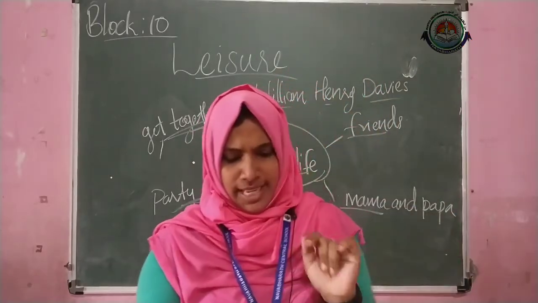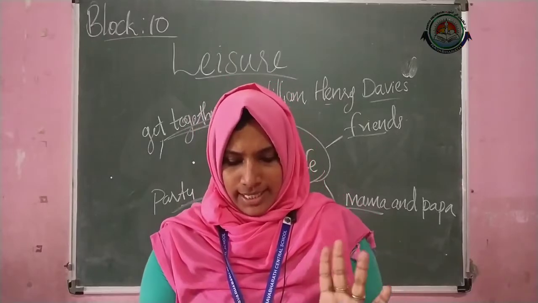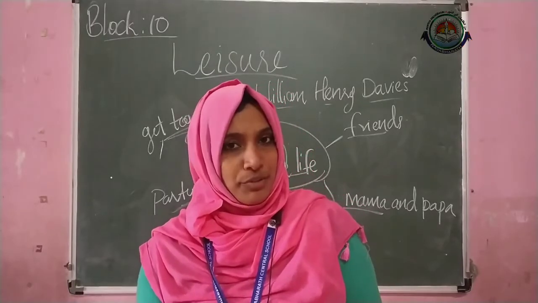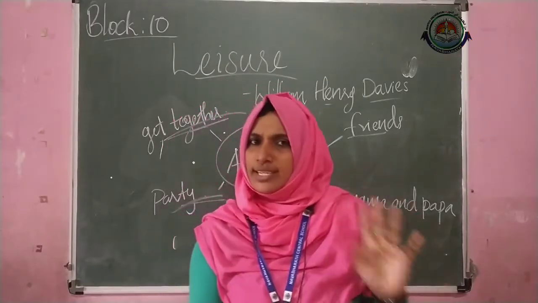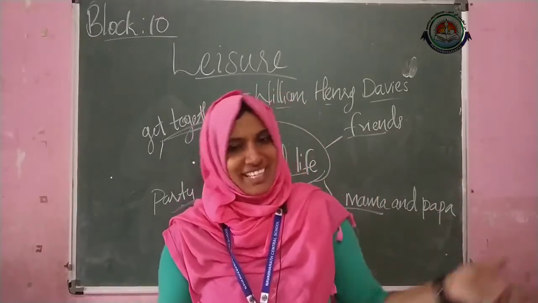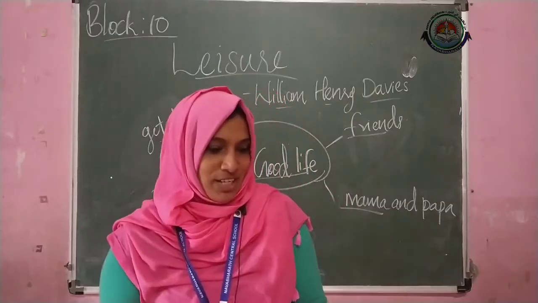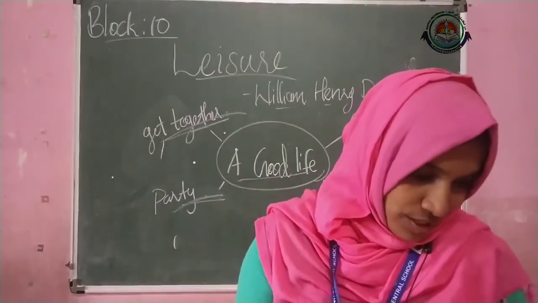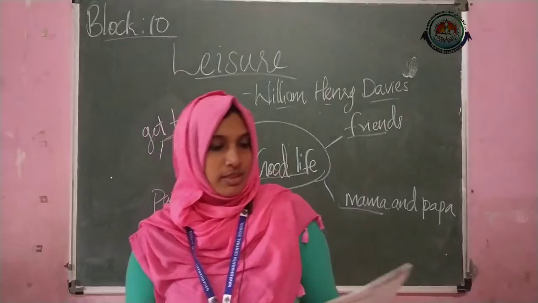Okay, then question number 3, write a title for your poem. What you have to do? Yes, you can make a title like My Good Life or My Super Life. Anything you can do this. Okay, so then now it's your practice questions time from the page number 3rd.